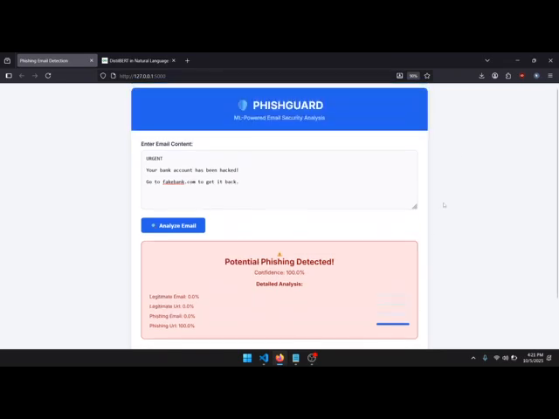Well, our first idea was a Chrome extension. When a user is on Gmail or an email provider of their choice and they're reading a mail, they can click on the extension around here. And what will happen is the content of that mail will be fed to a machine learning model hosted somewhere. And in a window here, a transparent window, they're going to see the prediction of the model, its confidence, and maybe even an LLM-powered explanation as to why it's a phishing email.